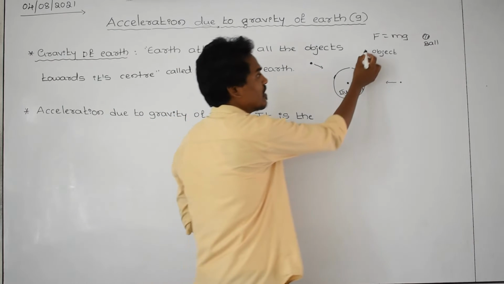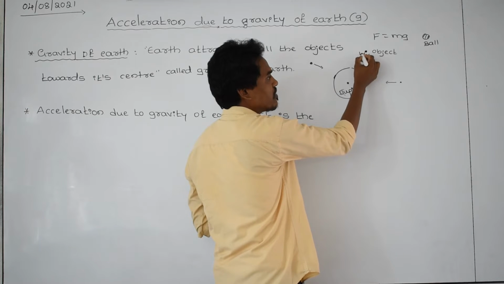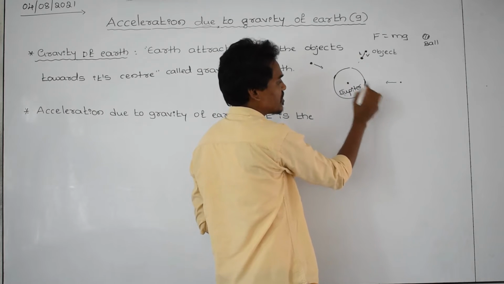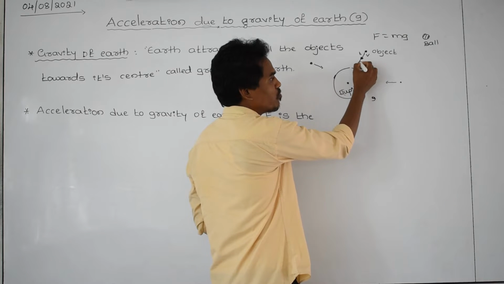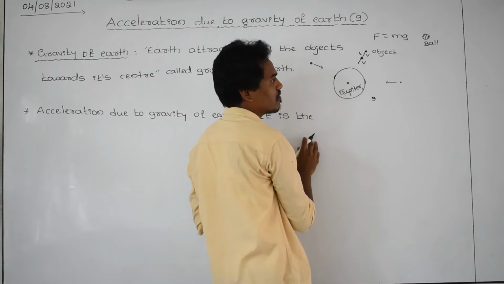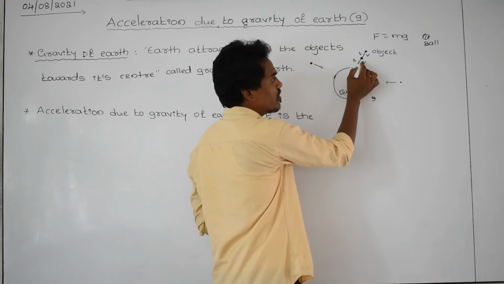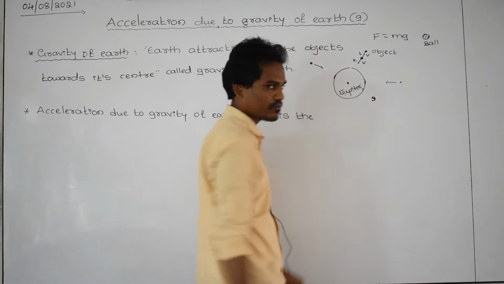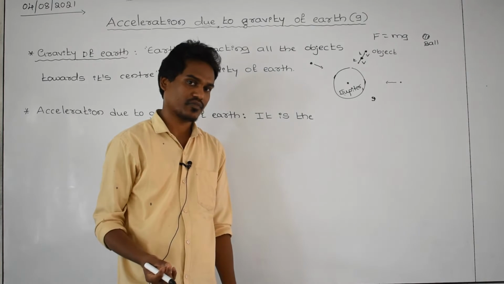For example, leave the body here, from this point to this point it is moving with a certain speed and taking some time. Velocity by time is called acceleration, g. And from this point to this point it is moving with again a different speed, and here to here it is taking a different time, velocity by time, then you are getting the acceleration of the body. What is acceleration? Velocity divided by time.